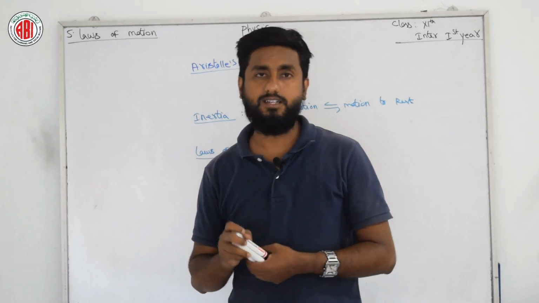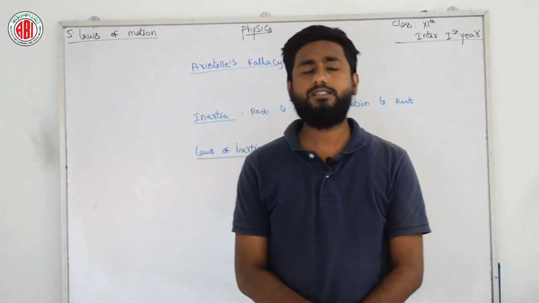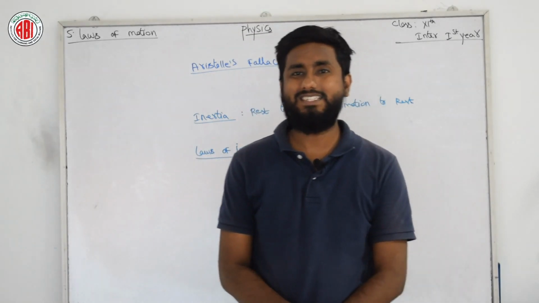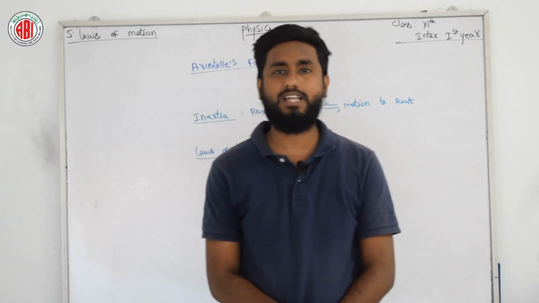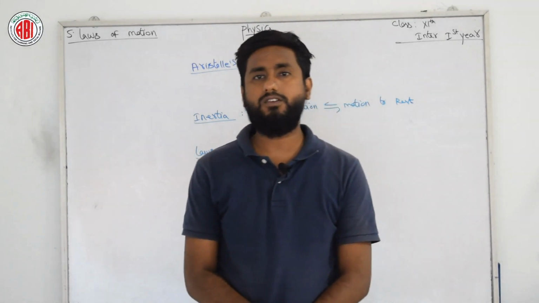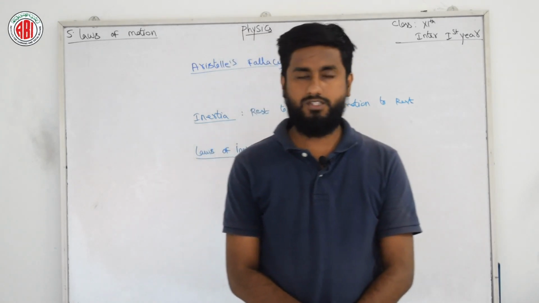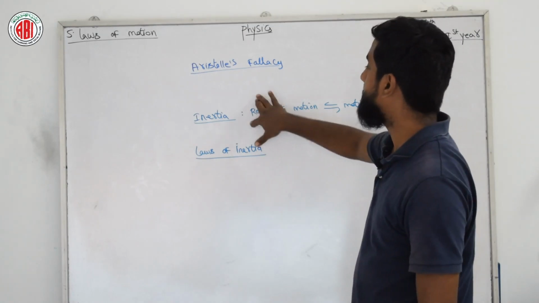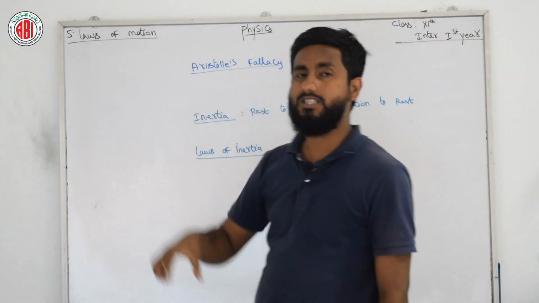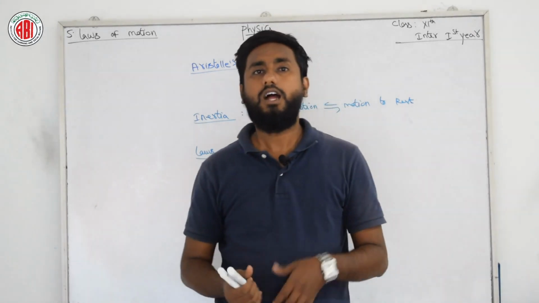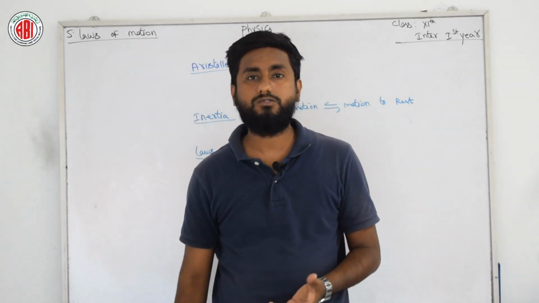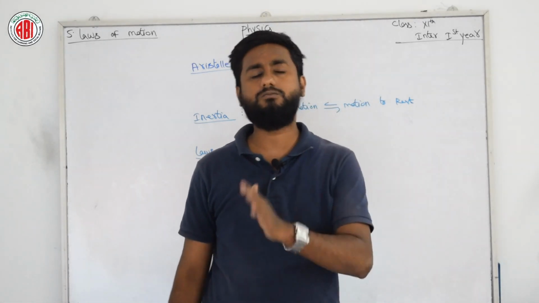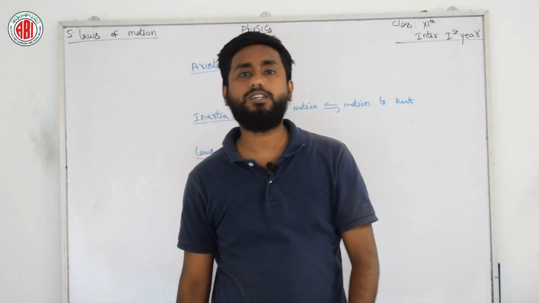For that I will tell the definition so you can understand. Inertia can be defined as the property of a body by which it tends to stay at rest if no external force is acting on it, and it moves with a uniform velocity when it is in motion. That means what I just explained: if we want to change the state of a body, we need to apply some external force, and apart from the external force, the body also needs to support it, so that its state changes from rest to motion or motion to rest. That property of an object we can call inertia.